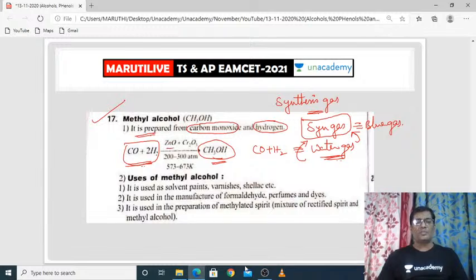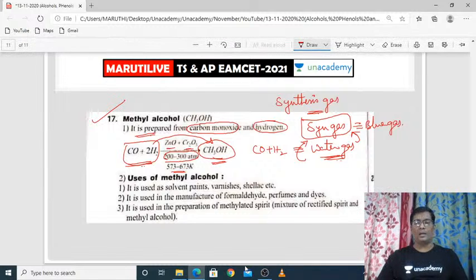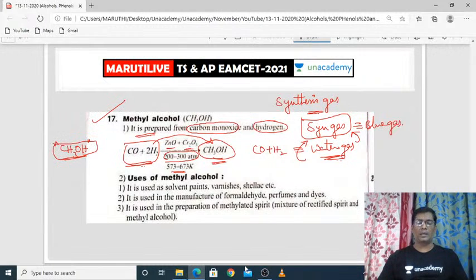When water gas is treated with zinc oxide and chromium oxide, in the presence of these two, at 200 to 300 atmospheric pressure and at 573 to 673 Kelvin, this water gas is completely turned to methyl alcohol. That's all. It is the main important preparation of methyl alcohol. The formula of methyl alcohol is CH3OH.